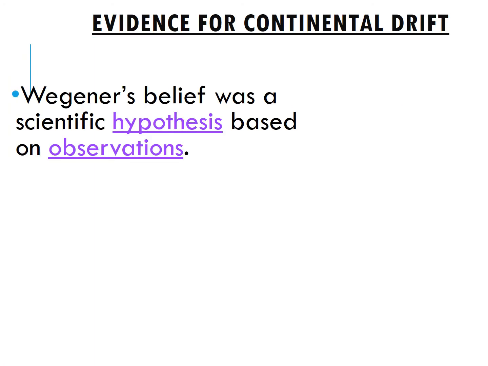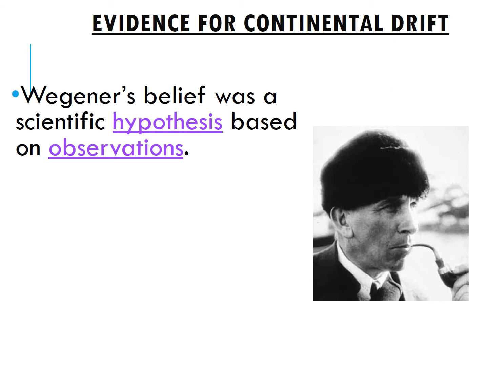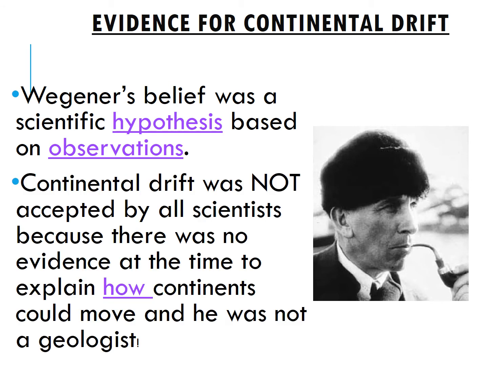Wegener's belief was a scientific hypothesis based on observation. Continental drift was not accepted by all scientists because there was no evidence to explain how the continents moved, and he wasn't a geologist. Since he was just a climatologist who studied different climates and weather, many geologists didn't believe his theory, even though he had a lot of evidence to support it. But since he couldn't explain how the continents were moving, nobody accepted his theory.